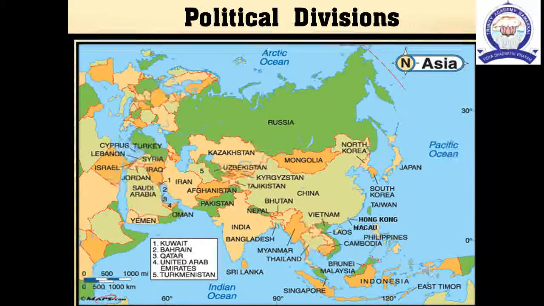Next, political divisions. There are 48 countries in Asia. The countries are grouped on landscape and political status: East Asia, Southeast Asia, South Asia, Southwest and Central Asia.